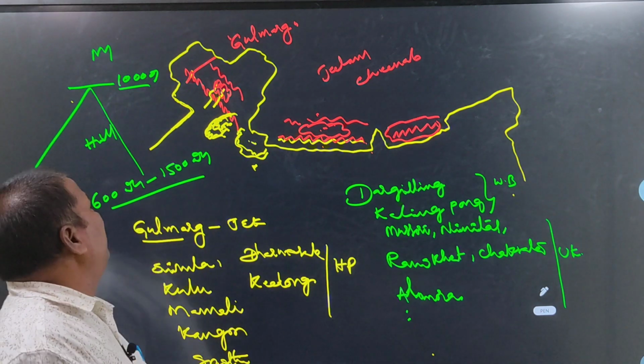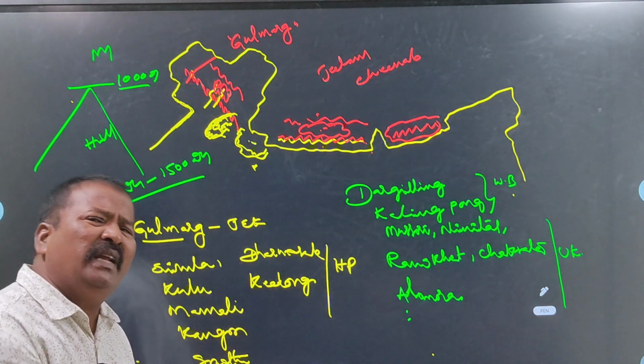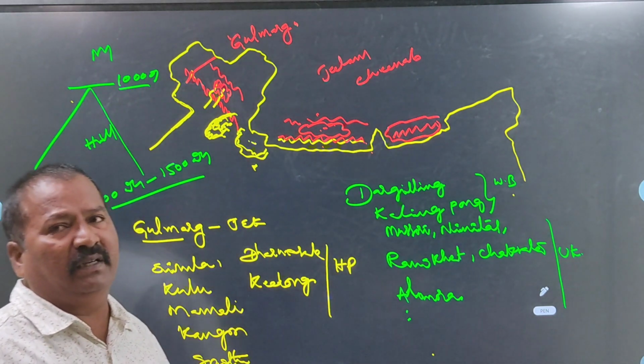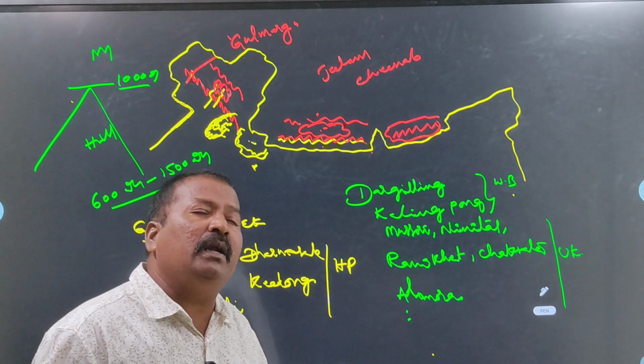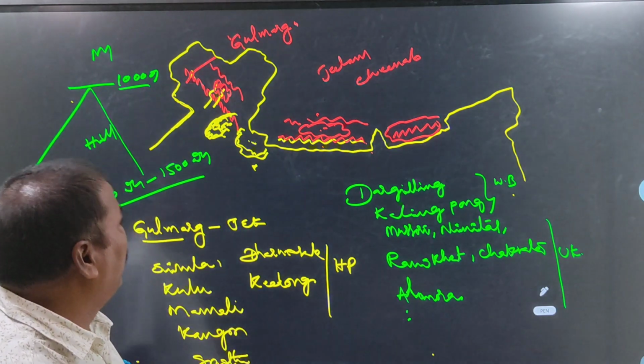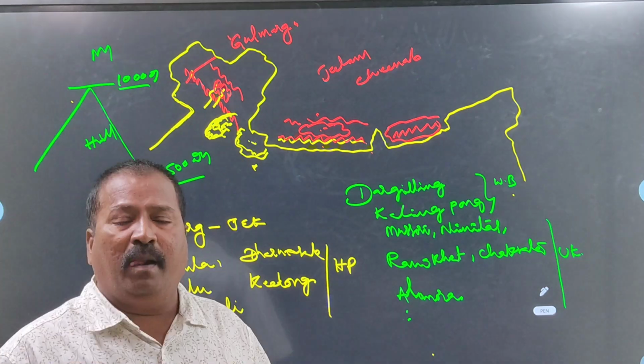Okay. What is the height of the Outer Himalayas? 600 meters to 1500 meters. In some areas they have 600 meters, in other areas they have 1500 meters. That's why they are called Shivalik Hills and Outer Himalaya mountain regions.